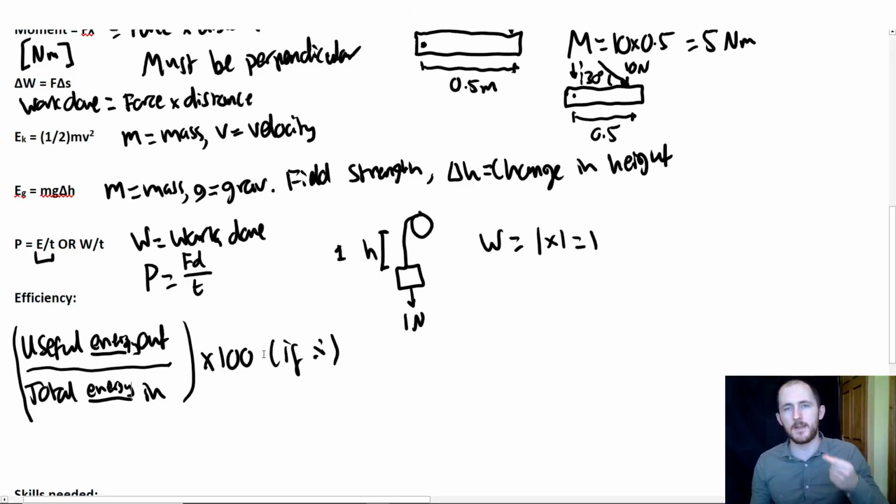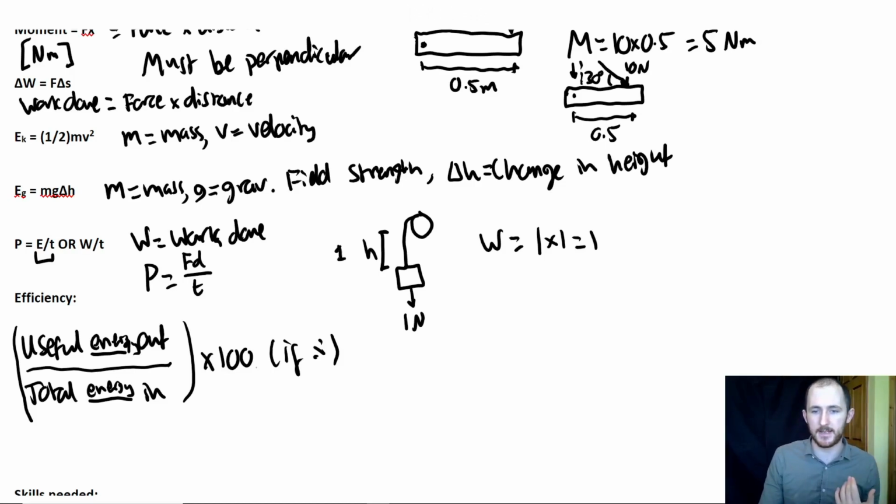So you need to keep in mind that whenever you're talking about electricity or an electrical appliance, you need to think about what is the useful energy out. If it's a motor, it's motion, so kinetic energy. If it's a light bulb, it's the light, not the heat or anything else. If it's a kettle, it's not the sound. If it's a speaker, it is the sound. So you need to keep thinking about all these things, and then divide by the total energy in.